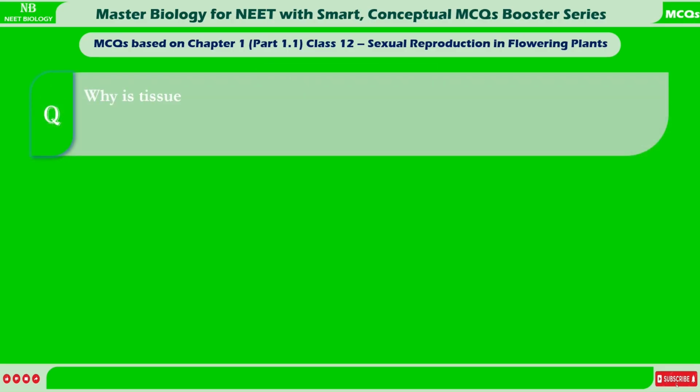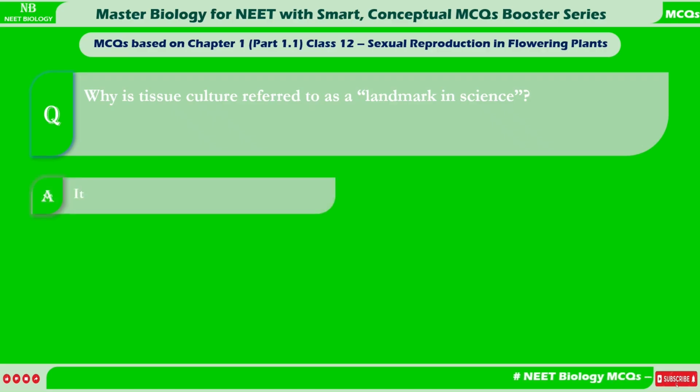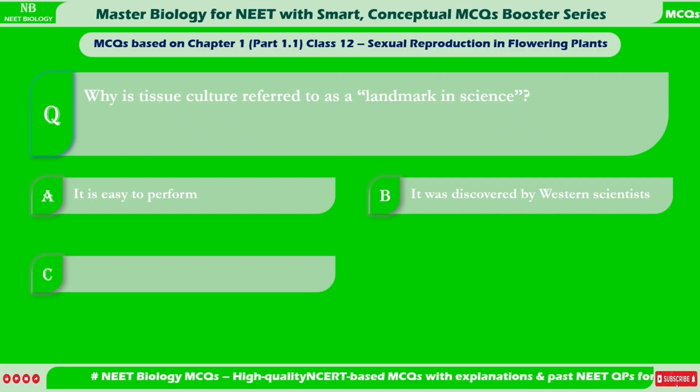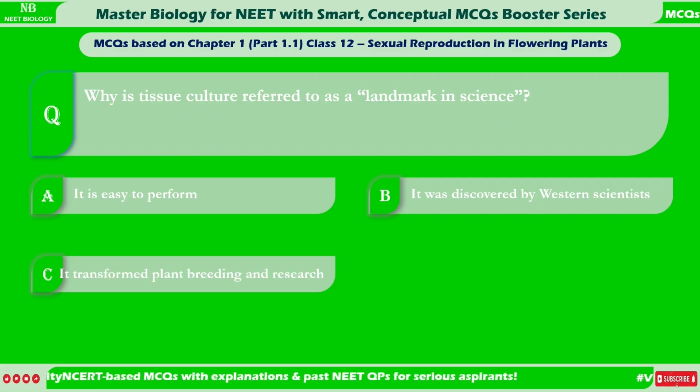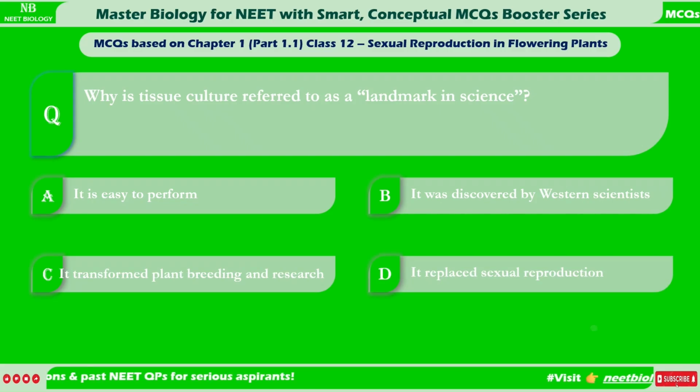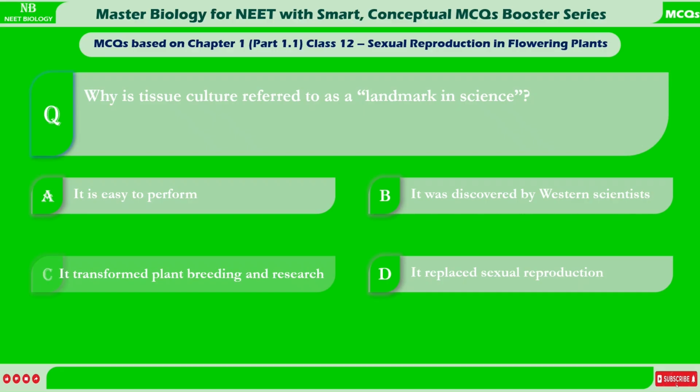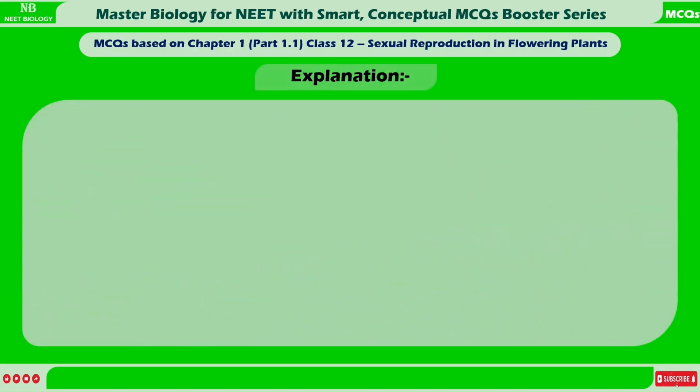Why is tissue culture referred to as a landmark in science? A. It is easy to perform. B. It was discovered by Western scientists. C. It transformed plant breeding and research. D. It replaced sexual reproduction. Correct answer is C. It transformed plant breeding and research.